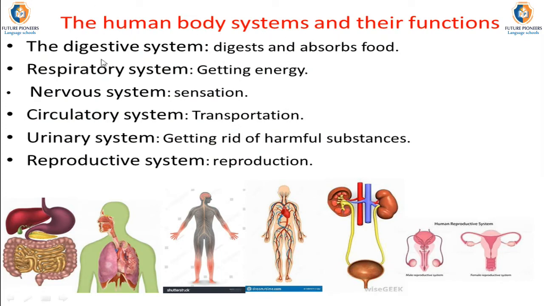For example, the digestive system, as we can observe in the following figure, consists of a group of organs. These organs are responsible for digestion of food and absorption of it after digestion.